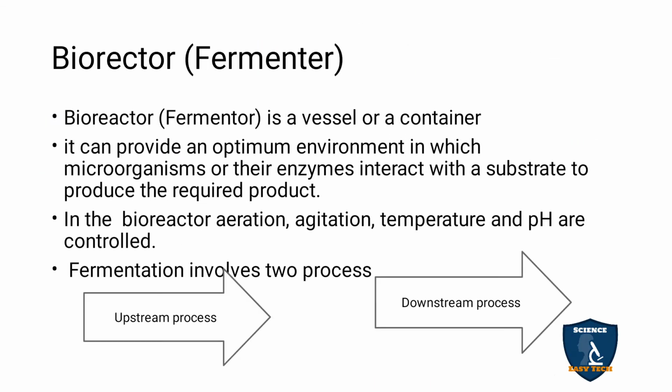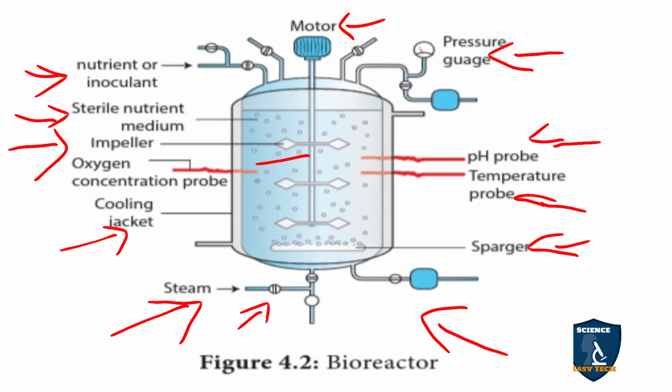It provides an optimum environment in which the microorganisms or their enzymes interact with the substrate to produce the required product. You can see here in this vessel there is an optimum temperature and optimum pH.